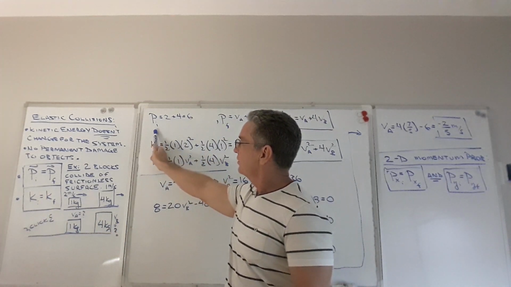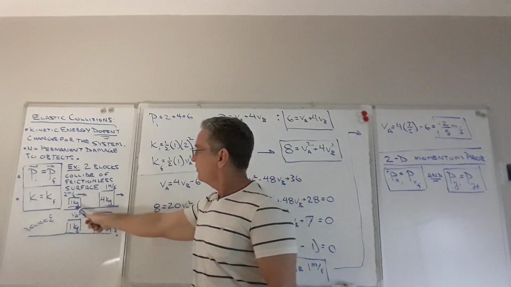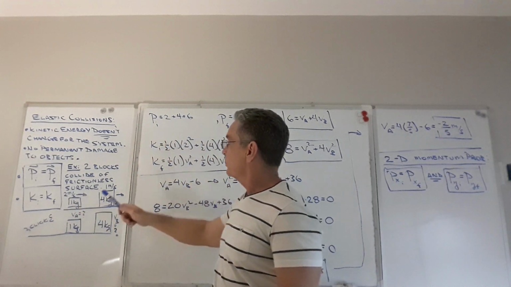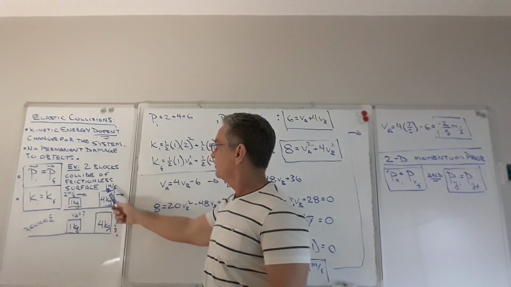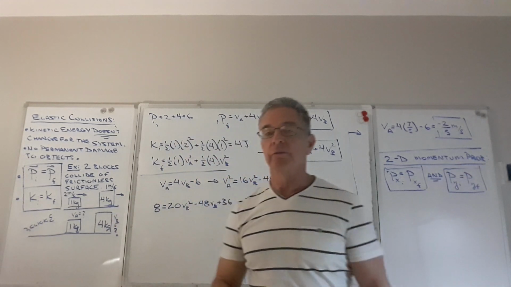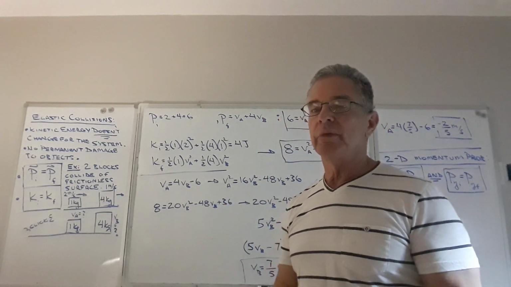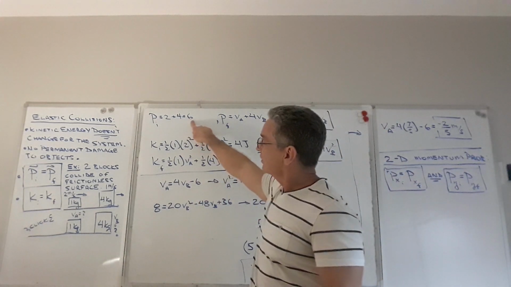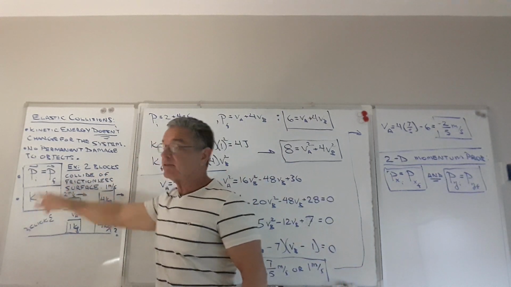The initial momentum of the two block system is going to be the mass of the first block times its velocity, so 1 times 2, there's the 2, plus the momentum of the other block before collision, and that's going to be the mass of that block times its velocity, so 4 times 1 is 4. 2 plus 4, 6 units of momentum. I'm not writing the actual units in there just because it gets so busy, but we know the units are momentum units, kilograms meters per second. So you've got 6 units of momentum before the collision, so you better have 6 units of momentum after.